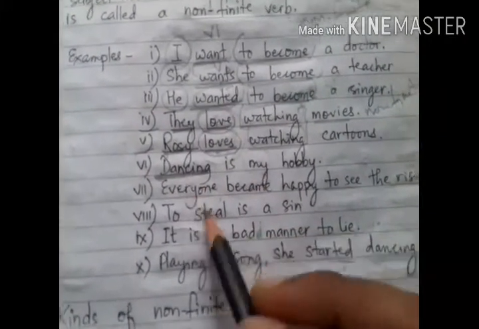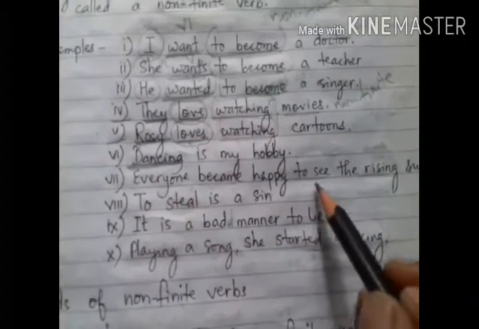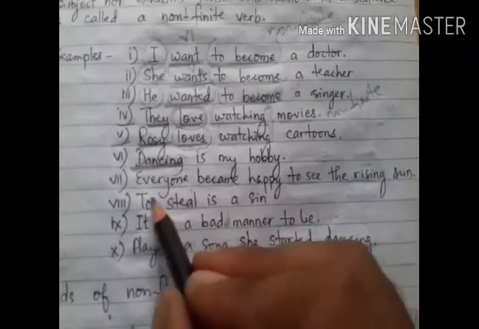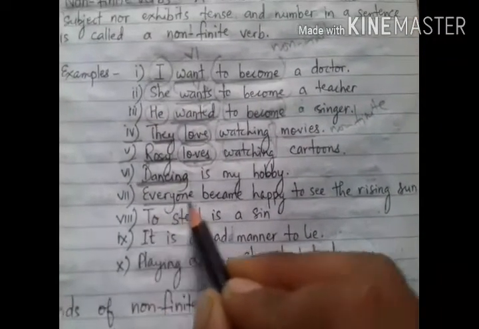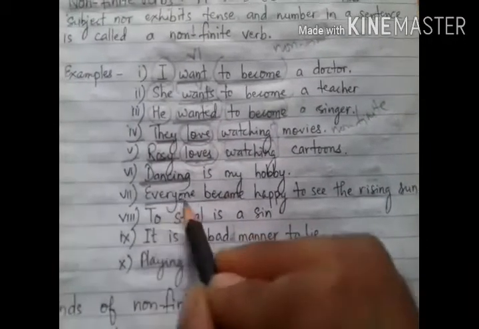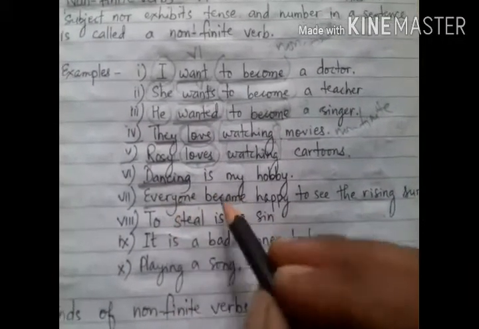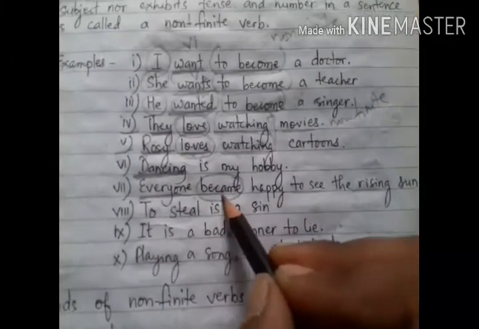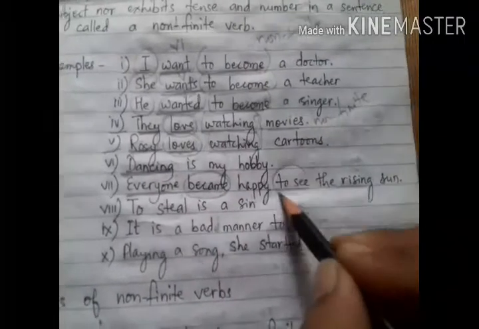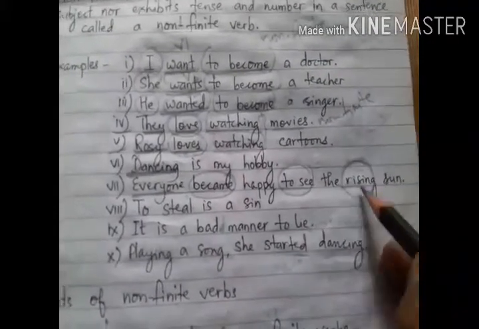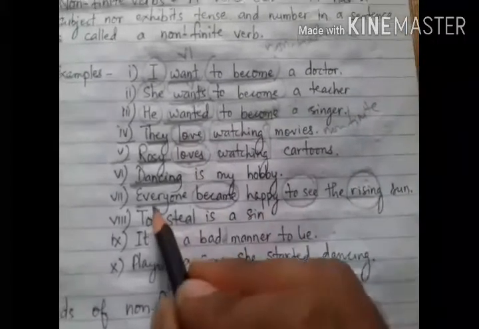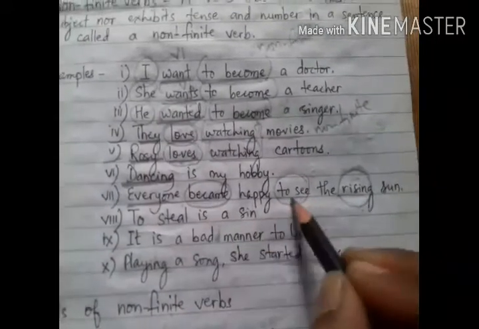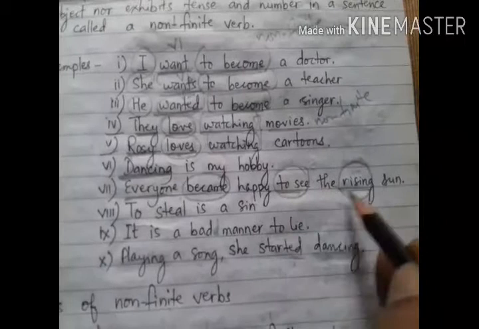Okay, now see here, everyone became happy to see the rising sun. See, if you change the tense of the sentence, or if you change the number of the subject, this became will change. Became can be written as become, becomes. But if you see to see and this verb rising, they will not change. Everyone becomes happy to see the rising sun. Again, if I write becomes, these two verbs will remain the same, to see and rising.